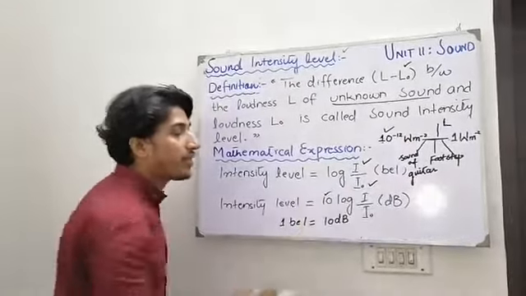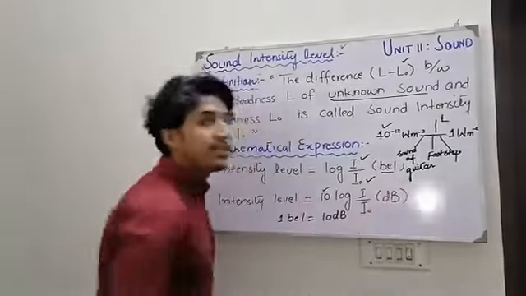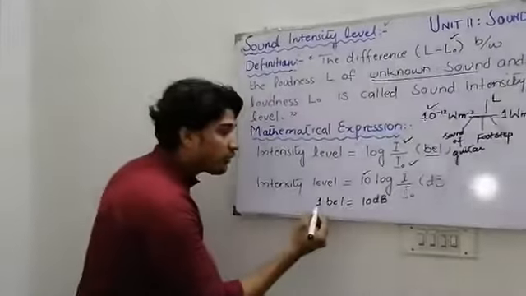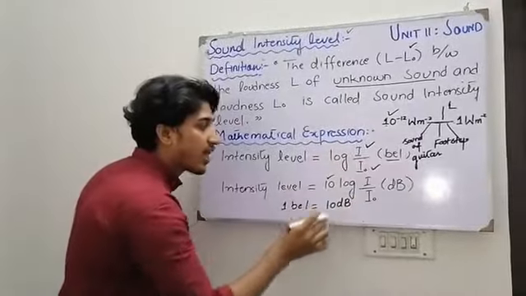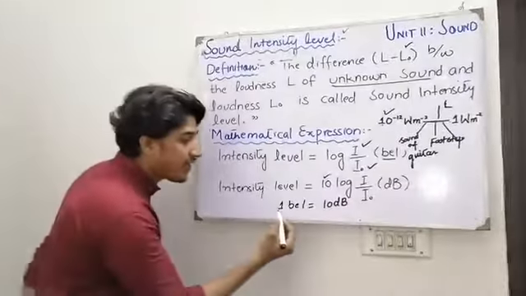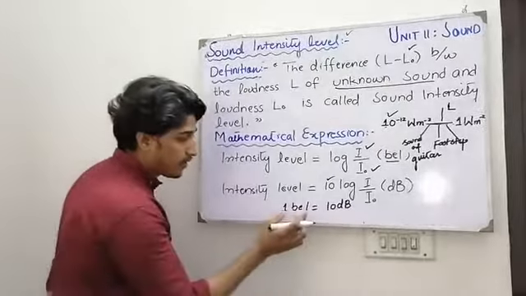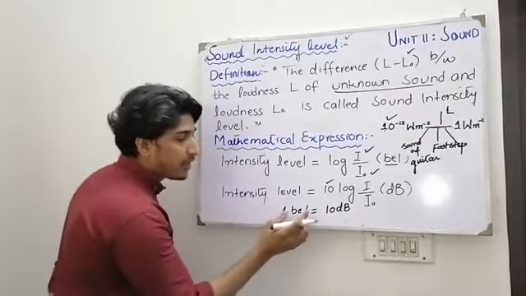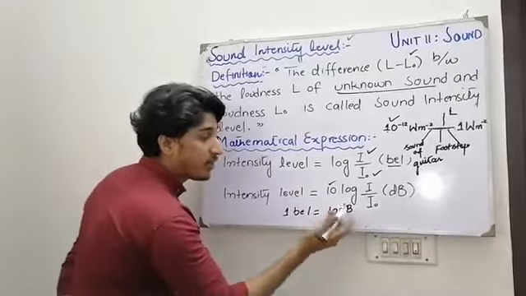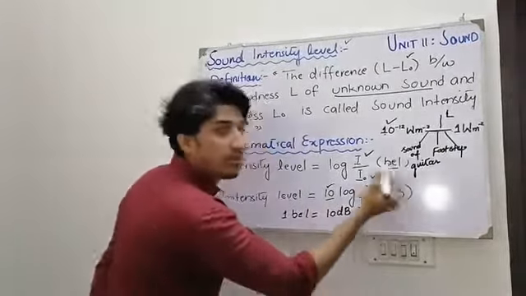Similarly, this formula can be written in another form. We know that bel is the largest unit of sound intensity. If we want to write this largest unit in terms of its smaller subunit, we can write 1 bel is equal to 10 decibel. So we have simply replaced bel with 10 decibel, writing 10 before log and decibel in place of bel.